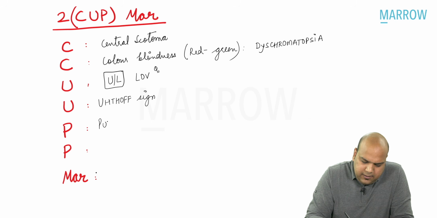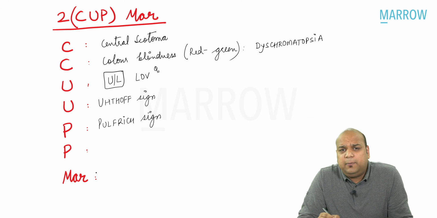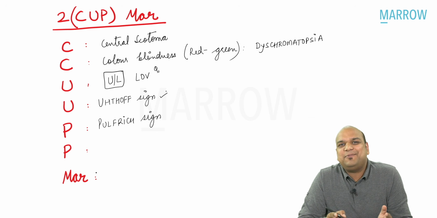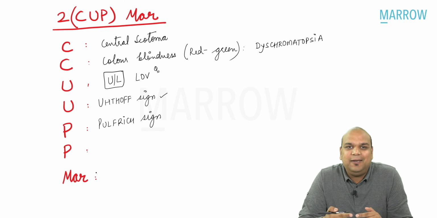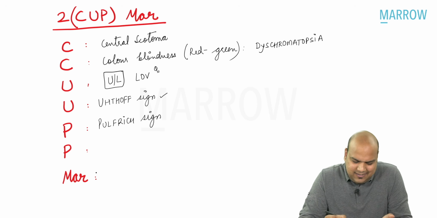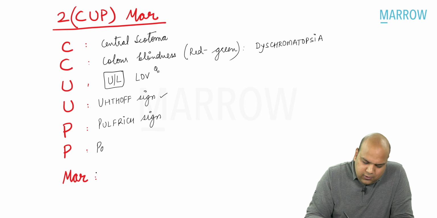Then P, everybody, Pulfrich sign. Okay. Uthoff sign, Pulfrich sign. Uthoff sign is what, everybody? Uthoff sign is worsening of symptoms on production of body heat, body temperature. That is in cases of exercise. And Pulfrich sign, there is some problem in appreciation of kinetic objects. Yes. And then lastly, P, everybody, all of us know this.